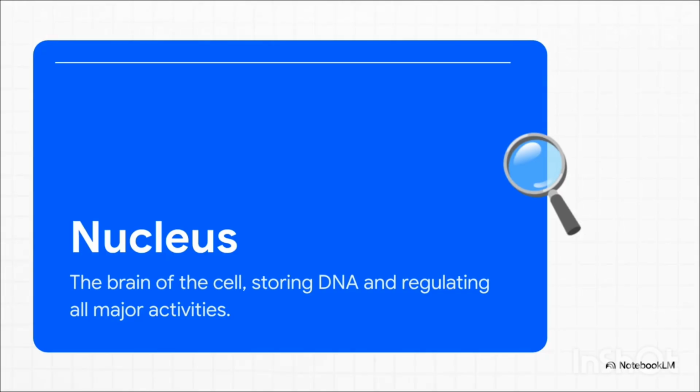This is City Hall. It's the brain or the command center, and it's typically the most prominent organelle, accounting for about 10% of the cell's entire volume. It's surrounded by a double-layered nuclear membrane that's dotted with tiny nuclear pores. These act like strict security guards regulating what molecules can enter and exit.